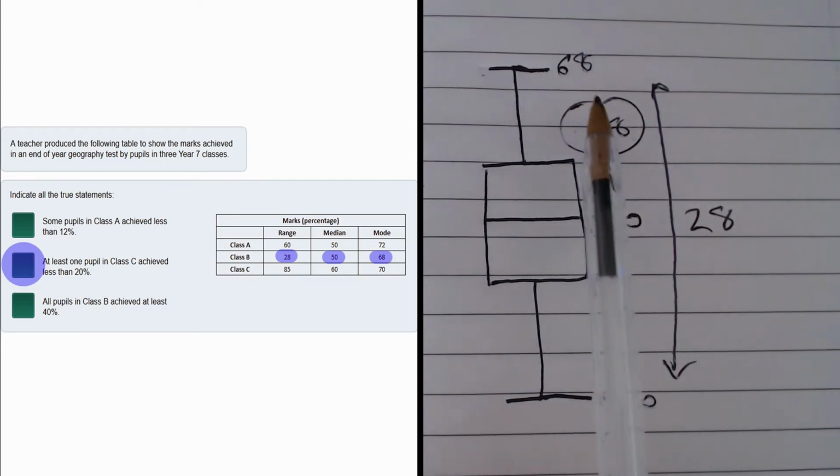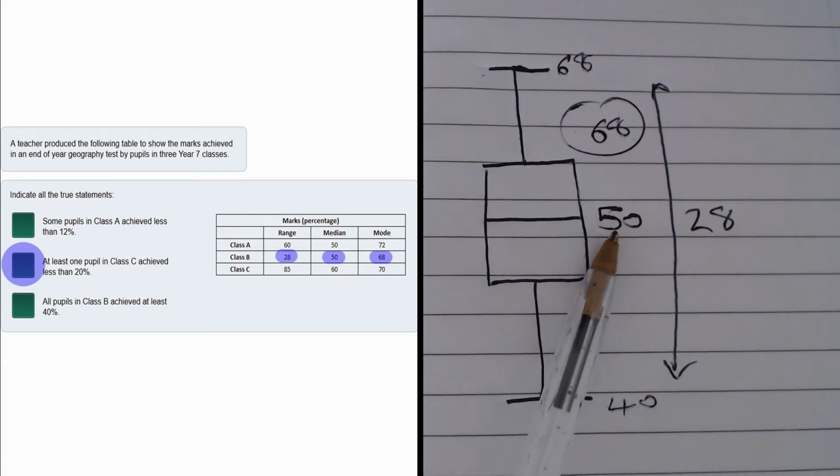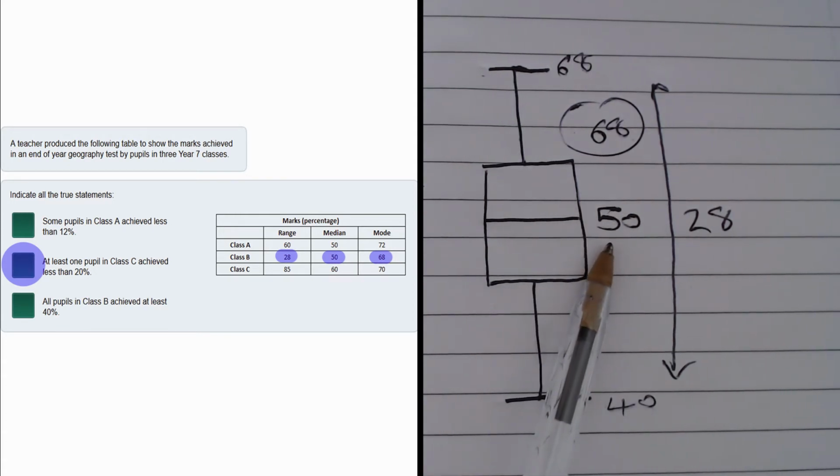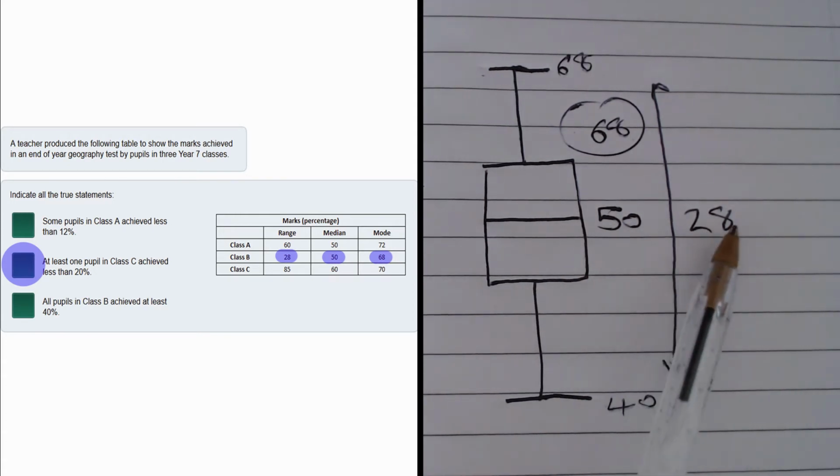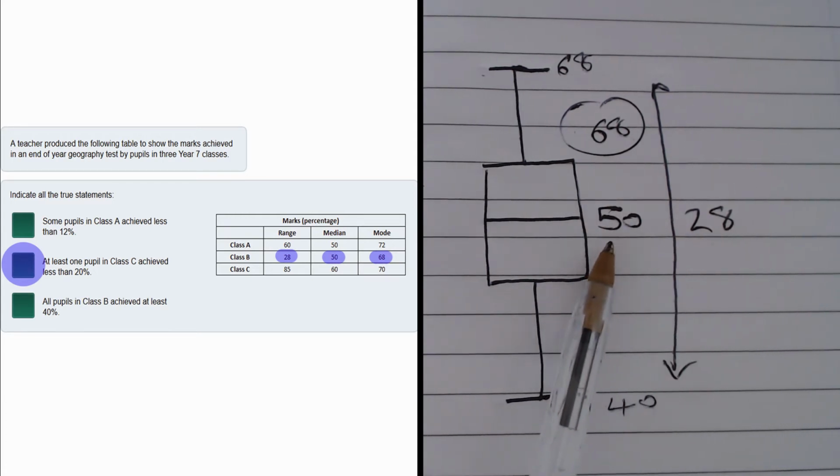But to be honest, the mode probably isn't the highest mark. It might be 78. That's the biggest it could be, is 78, because that would mean that 50 is the lowest mark, and then the range would take us up to 78. And the lowest mark can't be bigger than 50, because someone got a mark of 50. So that's the way to approach this question, and this is the way we advise you approach these kind of questions in the future. So of course this statement here is also true.